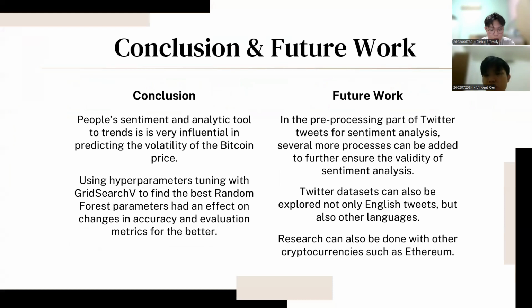So for the conclusion and future works, we made a few points. In conclusion, people's sentiment towards Bitcoin and the use of an analytic tool for Bitcoin trends is very influential in predicting the volatility of the Bitcoin price. Also, using hyperparameter tuning with grid search to find the best random forest parameters had an effect on changes in accuracy and evaluation metrics for the better.